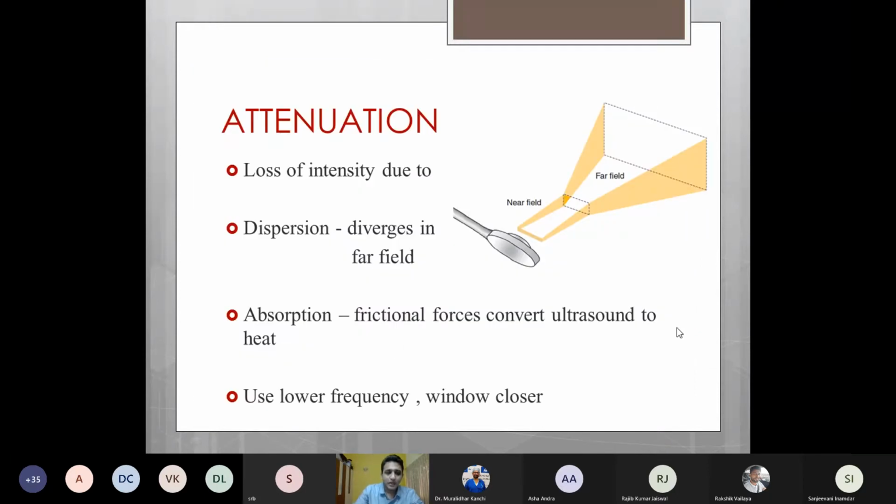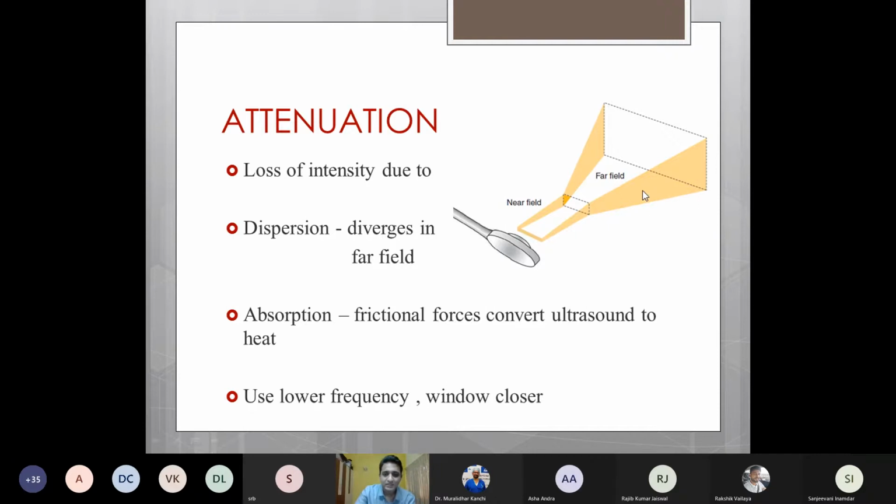The last interaction that ultrasound waves can have with a particular tissue is attenuation. Attenuation is nothing but the loss of intensity of the ultrasound waves, and this usually happens due to either dispersion or absorption. Dispersion is the phenomenon wherein the ultrasound wave diverges in the far field, leading to loss of intensity. Any ultrasound beam has two components: a near field and a far field. As these ultrasound waves move from the near field to the far field, they get attenuated and diverged.